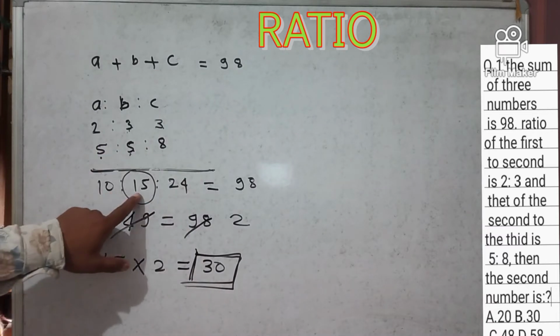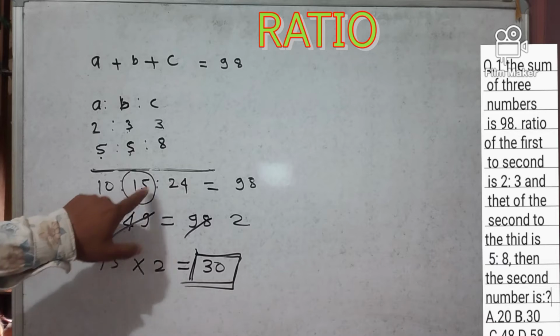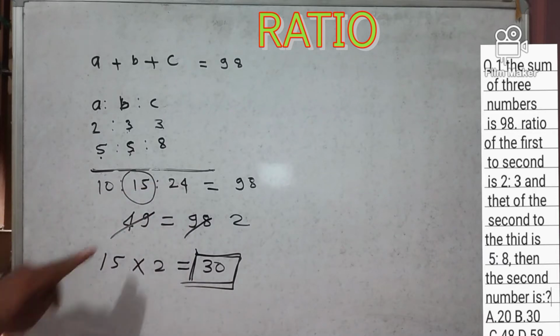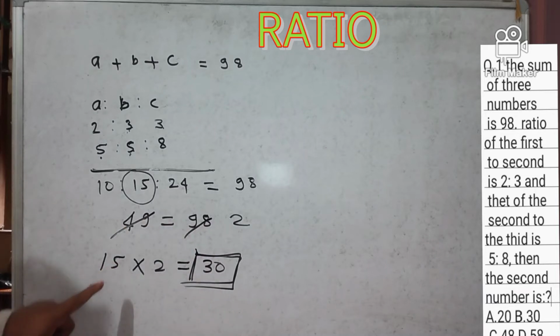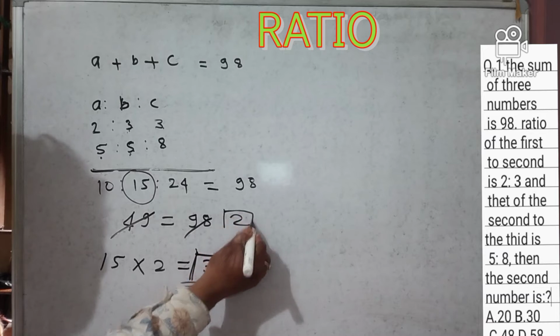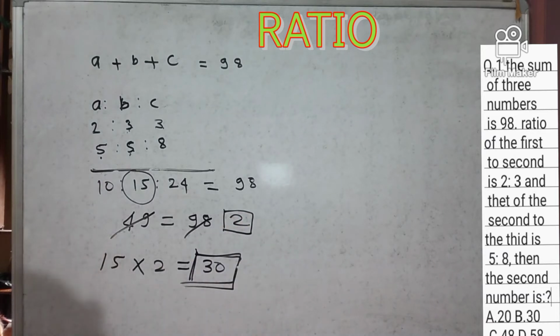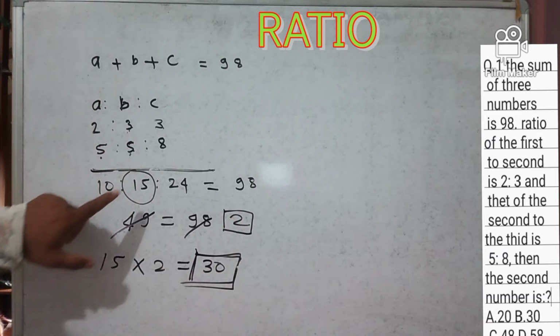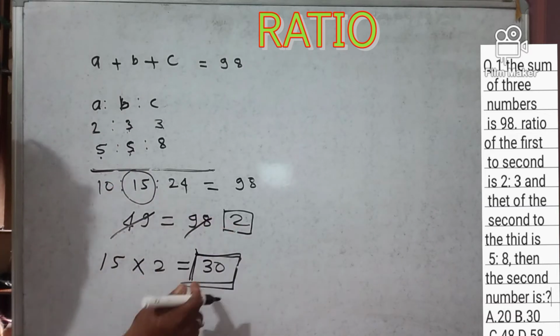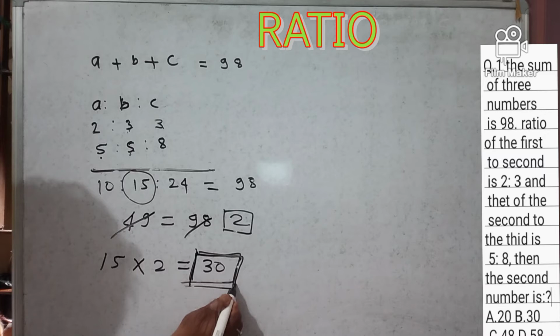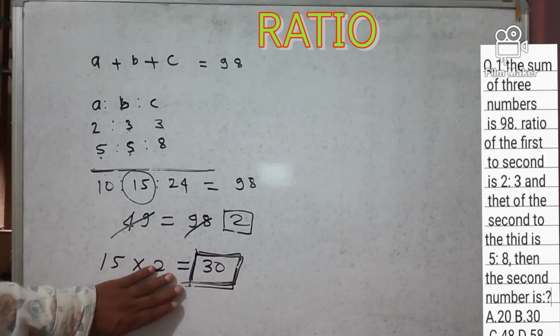So 10 plus 15 is 25, 25 plus 24 is 49. 49 equals 98, right? So 1 unit is equal to 2. Our target is to find the second number. The second number B is 15. So 15 into 2 is 30. So option B is the correct answer.